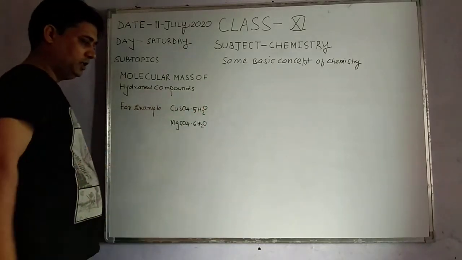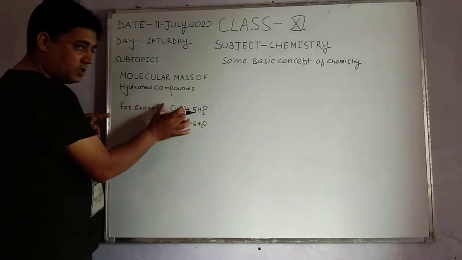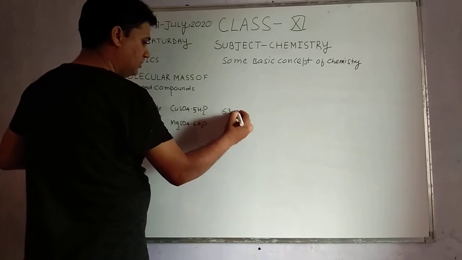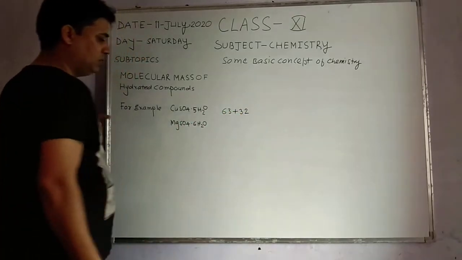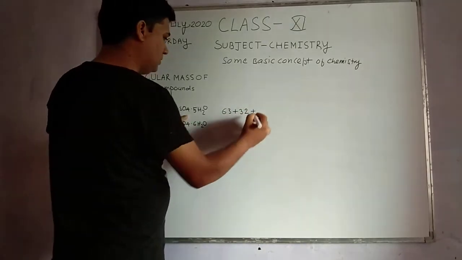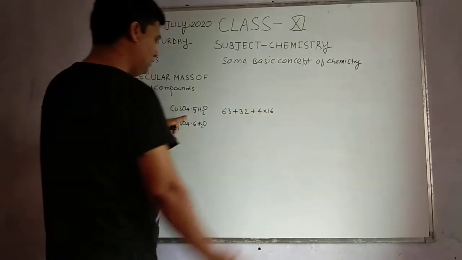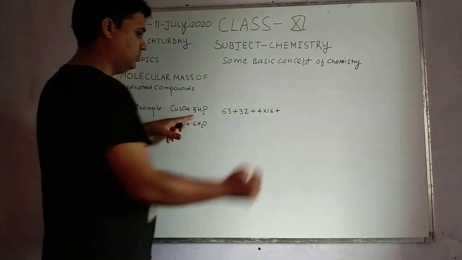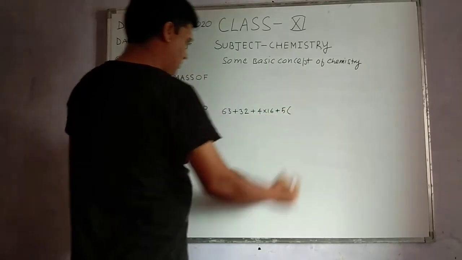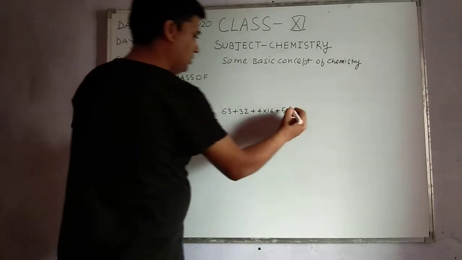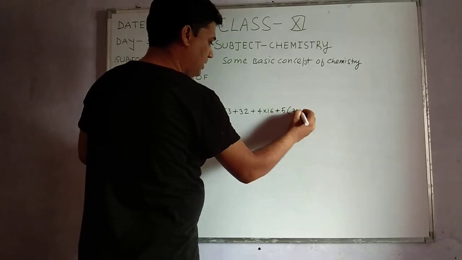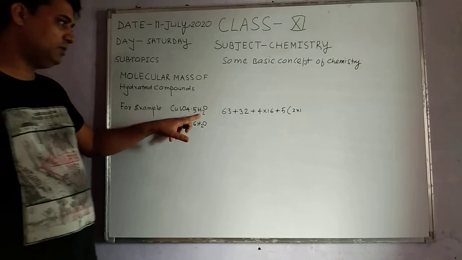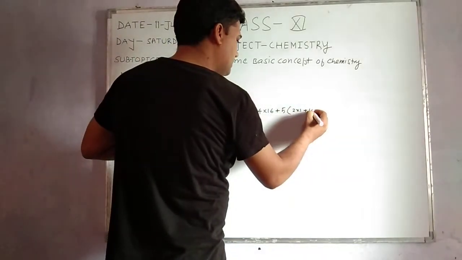So how can we calculate the molecular mass of hydrated copper sulfate? Copper atomic mass is 63, sulfur atomic mass is 32, oxygen atomic mass is 16, but here there are 4 oxygen atoms. The dot represents plus 5, bracket 2 into 1, because here there are 2 hydrogen atoms, the atomic mass of one hydrogen is 1, and oxygen is 16.